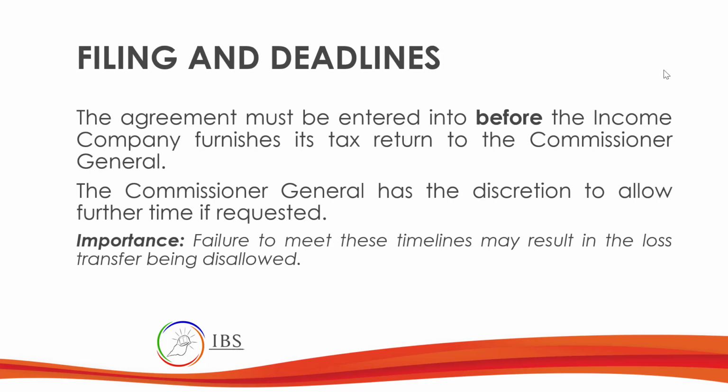The agreement must be entered into before the income company furnishes its tax return to the Commissioner General. So before the income company lodges the tax return, they have to submit this agreement to the Commissioner General. The Commissioner General has the discretion to allow further time if requested. If you fail to do this, the loss transfer will be disallowed.